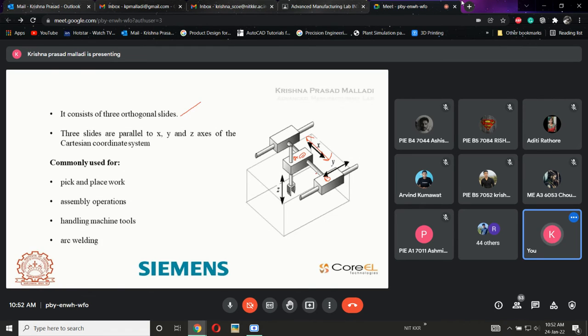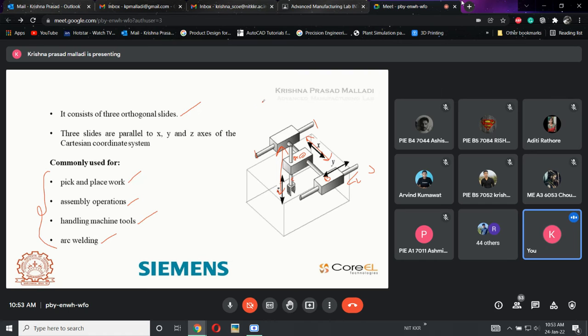Now B, if this needs to move from this to this, then we call it the y direction. B is supposed to move in the y direction. If there is a C, this is called C. If I want to move C upward and downward, that is also possible in the linear direction. Here see how many linear, linear 1, linear 2, linear 3, all the movements are in linear direction, then we call it a Cartesian or a linear joint. These are commonly used for pick and place applications, assembly operations, handling machine tools, arc welding.